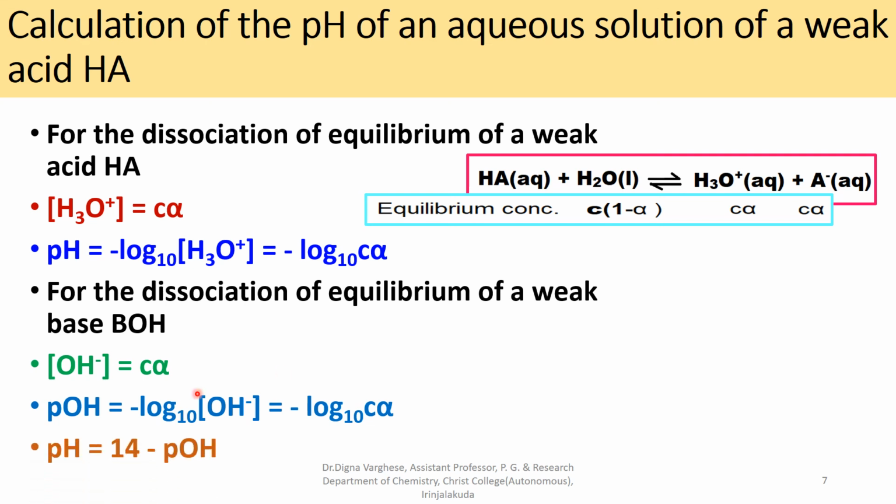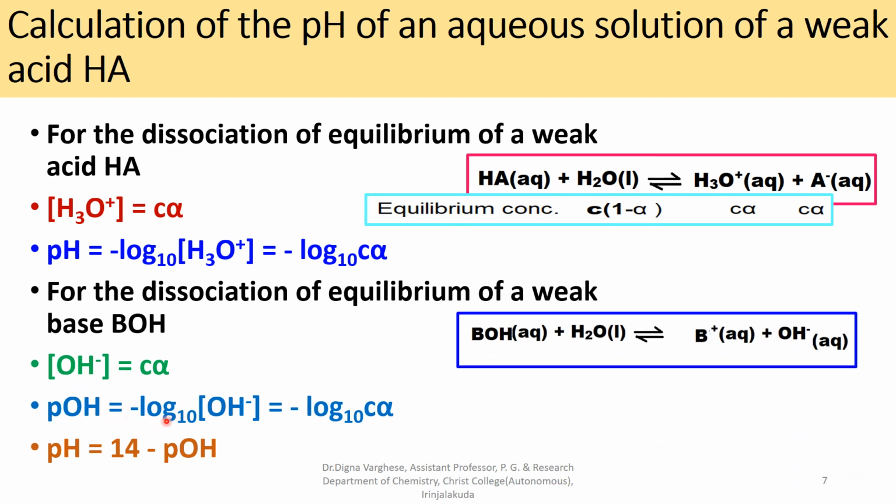Therefore, we can calculate pH is equal to 14 minus pOH. We know pH plus pOH is equal to 14. From that, we can calculate the pH of the weak base, that is 14 minus pOH. So, by using Ostwald's dilution law, we can calculate the pH of an aqueous solution of a weak acid or a weak base.